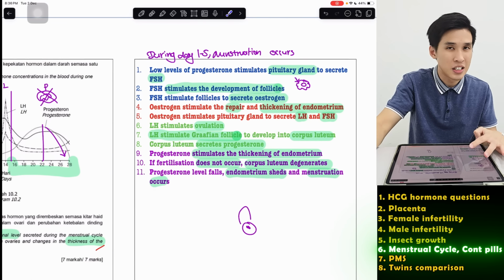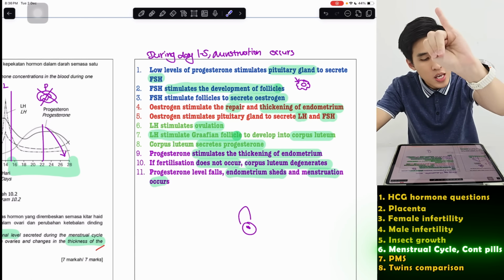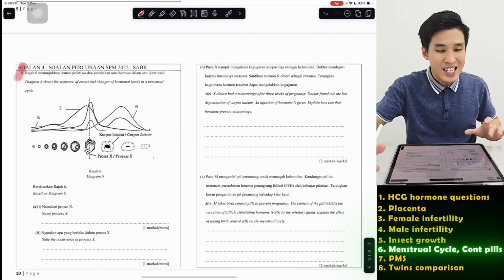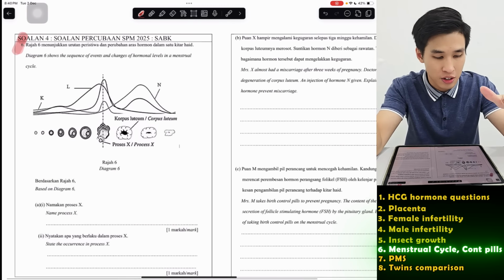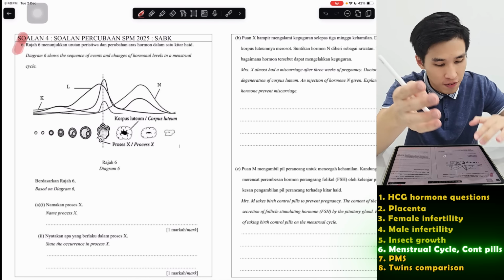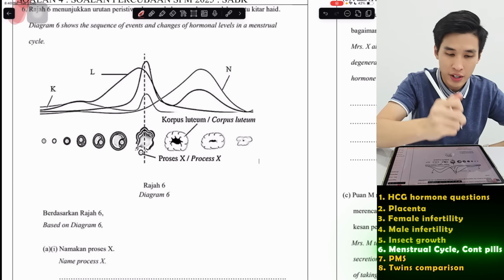Hopefully, it makes it easier now if they ask you to explain the whole thing. So just remember FOLP. Okay, our next question is SABK paper. Now, since I already went through the hormones just now, you try to identify these hormones or what they are pointing to. Okay, I'll go through one of it.